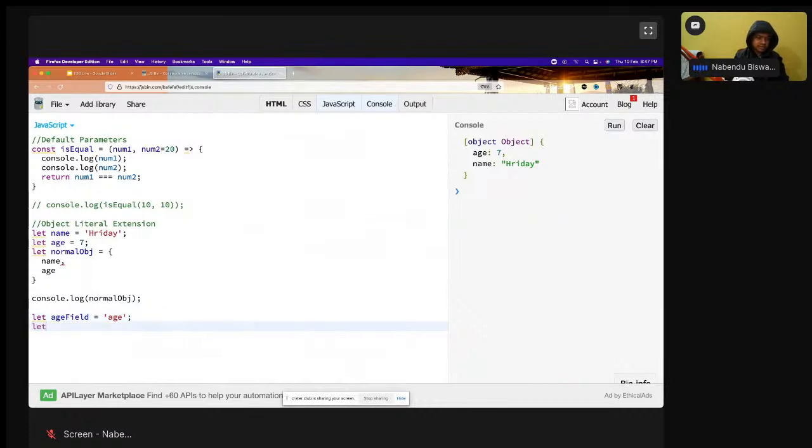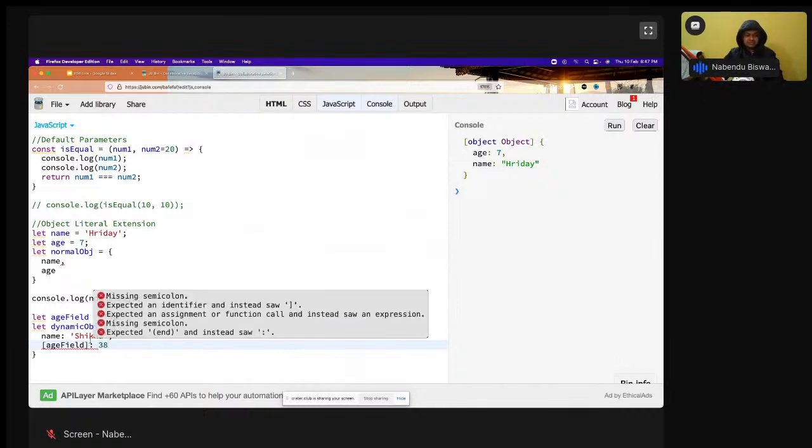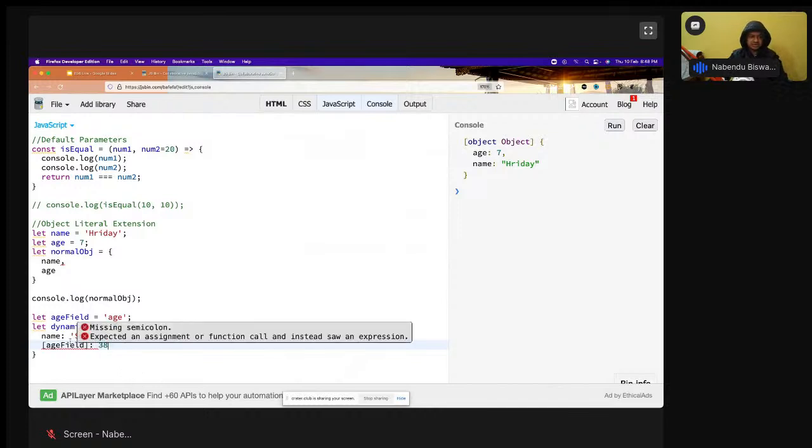and let dynamicObj equal to name comma, and in square brackets ageField is. So what I just did, see, this is a very different kind of syntax. It is okay. It's a very different kind of syntax.